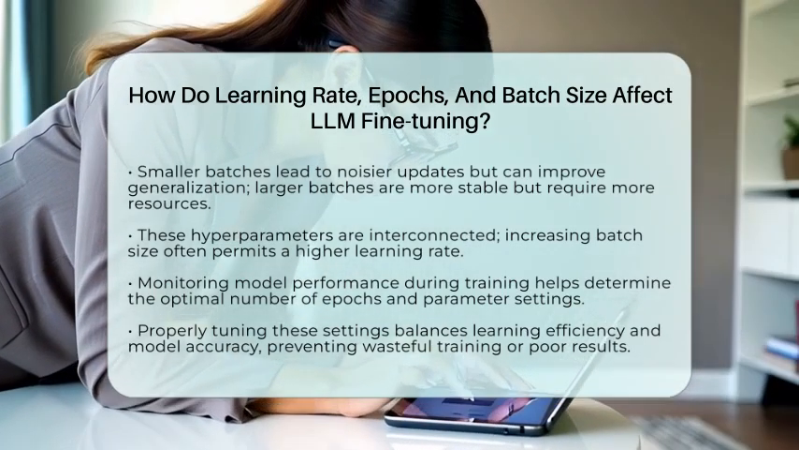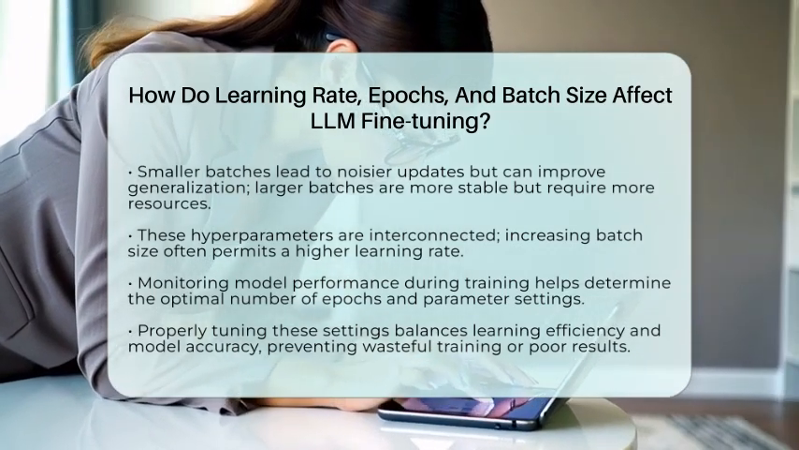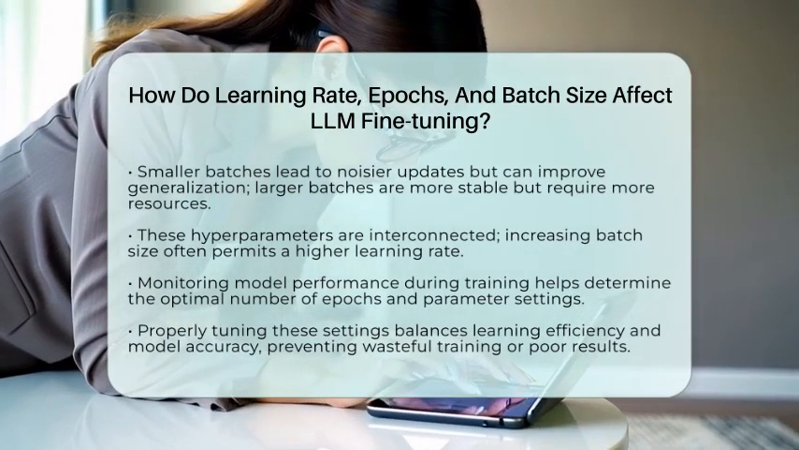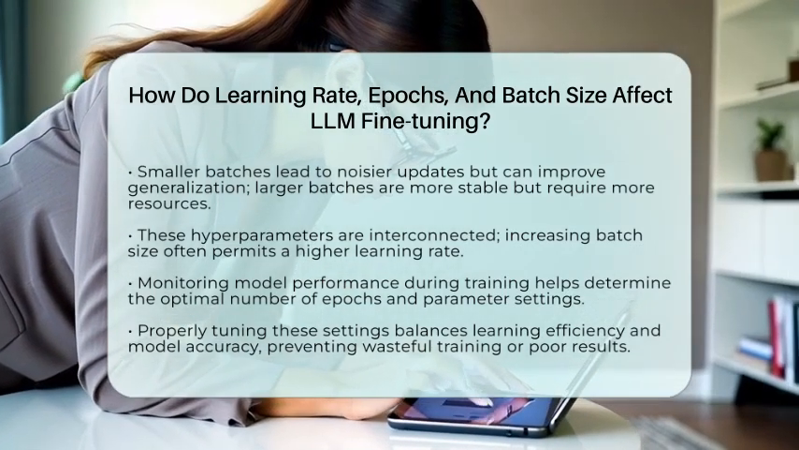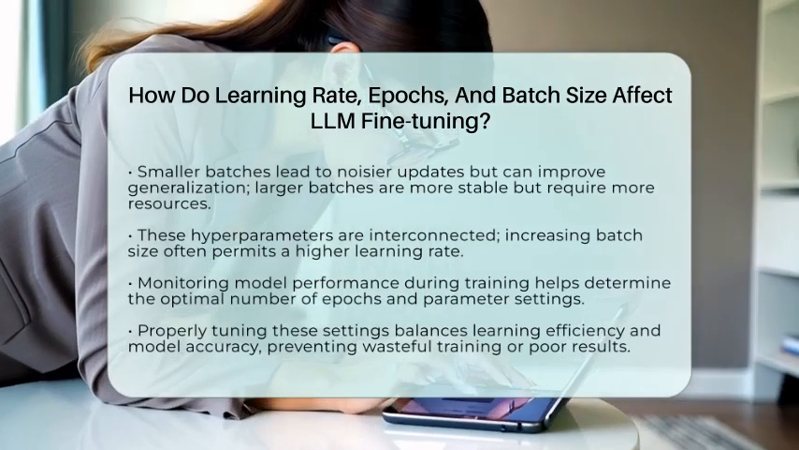Monitoring how the model performs during training helps decide when to stop or adjust these parameters. Using too high a learning rate or too few epochs can make the model perform poorly, while too low a learning rate or too many epochs wastes resources or causes overfitting.